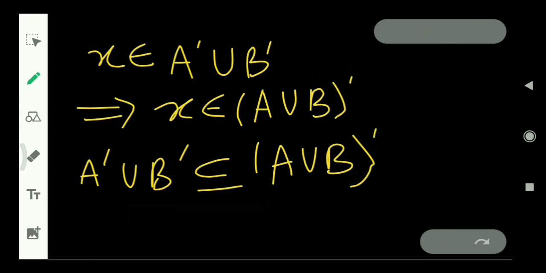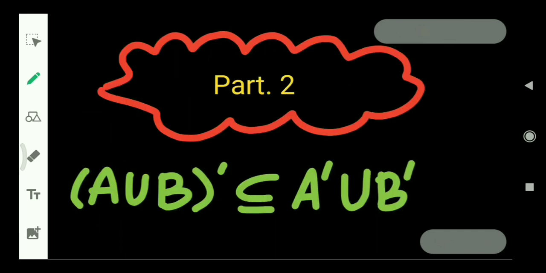What we have now is that we picked a point X from A' union B' and reached X belonging to (A union B)', which suggests that A' union B' is a subset of (A union B)'. So we have proved the first part of the theorem. Come to the next part.